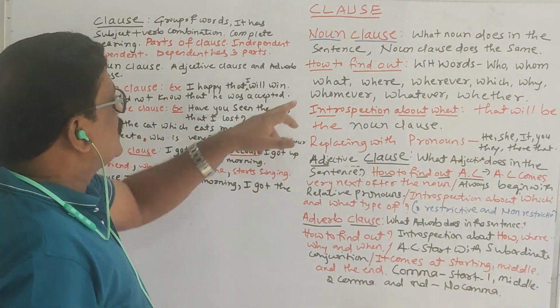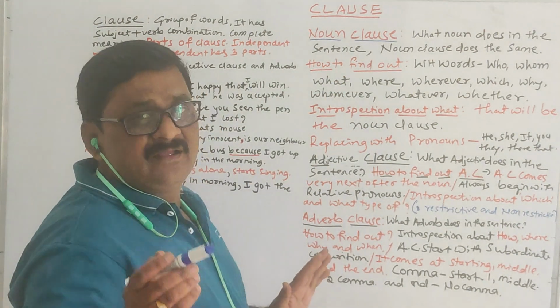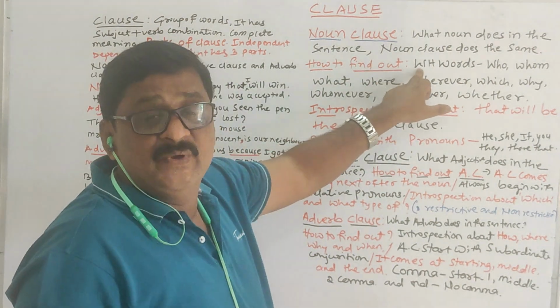So how to find out the noun clause in the sentence? It has WH words.